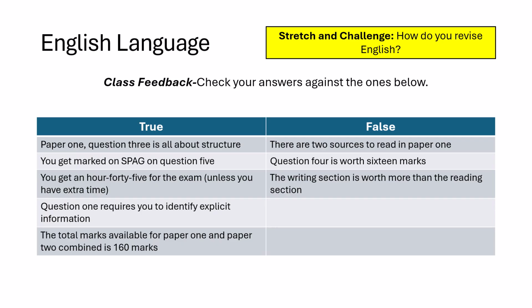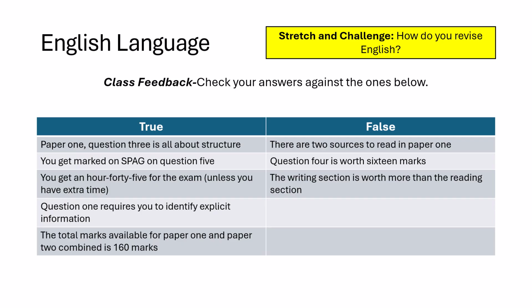Next, we have question 1 requires you to identify explicit information. So if you're not sure what we mean by this, this is where you identify obvious pieces of information, normally from the first 5-ish lines of the text. Next, we have the total marks available for paper 1 and paper 2 combined is 160 marks. So there's absolutely loads of marks available. You only need roughly 70 to somewhere to 75 potentially to get a 4 in the exam.